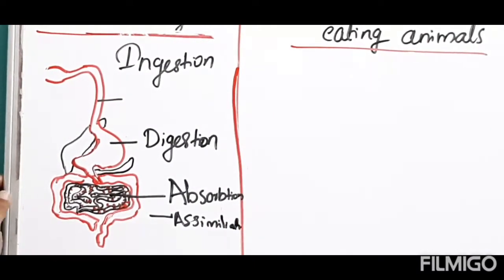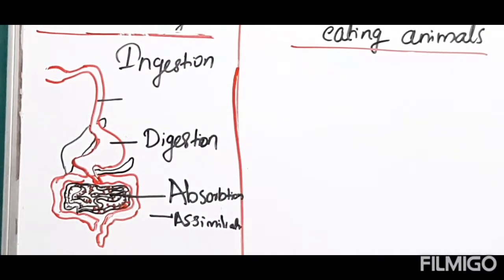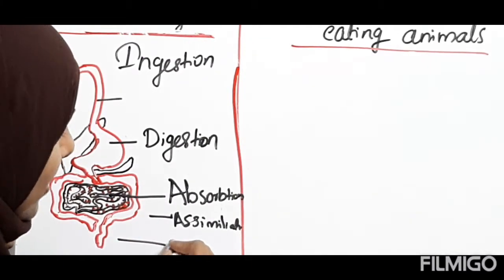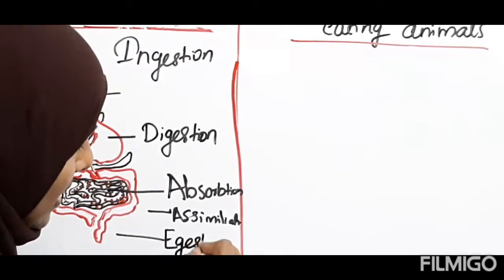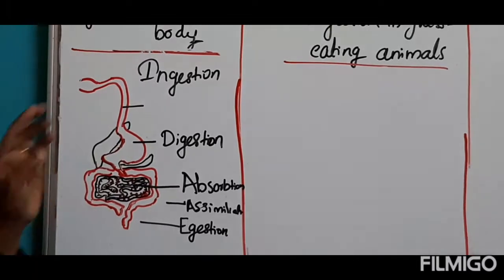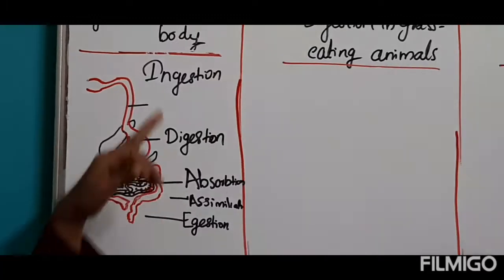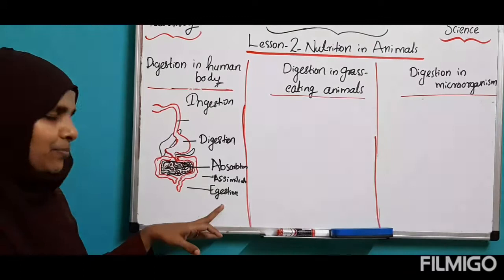Then after that, what will happen, children? After that, undigested food is passed through the anus from time to time as fecal material. What do we call that, children? You learned it, that we call egestion. So all these processes happen in our human body. What are they? Ingestion, then digestion, then absorption, then assimilation, then egestion. Okay, you have to memorize these terms. It is very important. This will come in our next topic also.